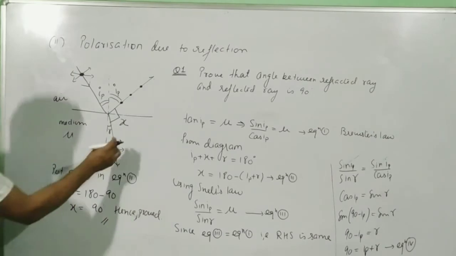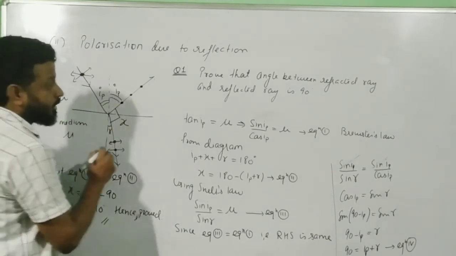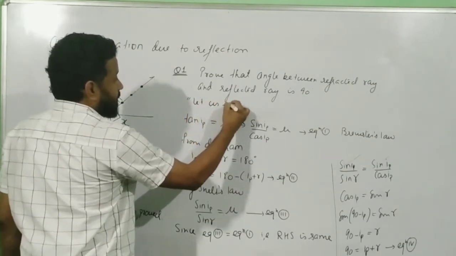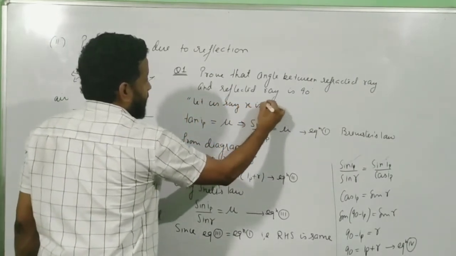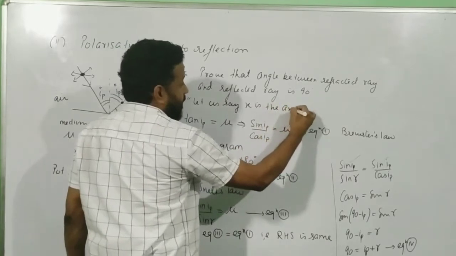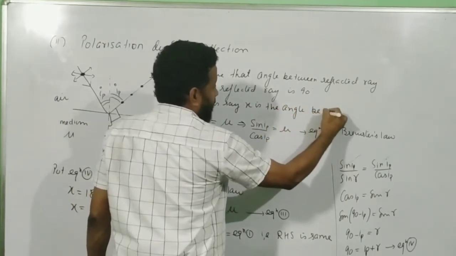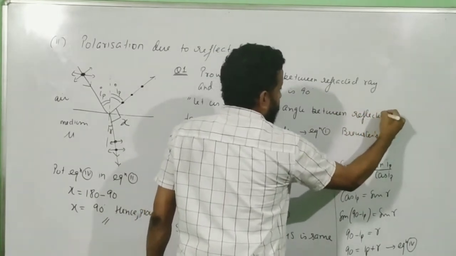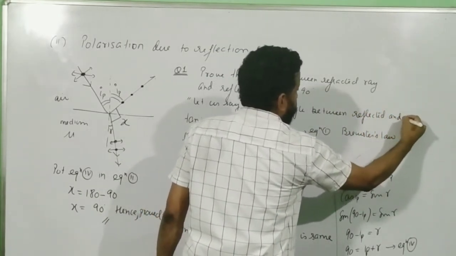Okay. And since you are using a variable x over here, in the beginning only you write, let us say x is the angle between reflected and refracted ray.